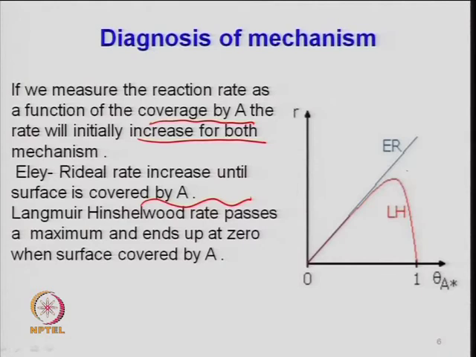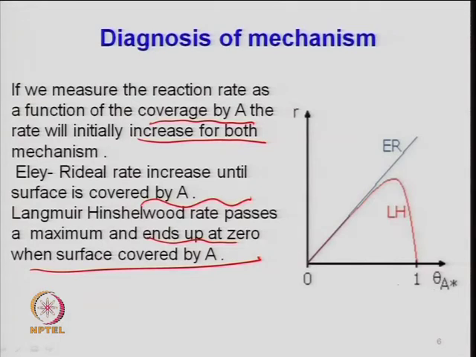So, when the surface is totally saturated, then your rate will go like this, r_A is equal to k times P_A times theta_V, what we have written here. So, when the surface is completely covered, the effect of A is not there. So, the Langmuir-Hinshelwood rate passes a maximum and ends up at 0 when the surface is covered by A. In the Langmuir-Hinshelwood hypothesis, the adsorbed species will appear in the denominator, because A is adsorbing. So, this appears in the denominator.